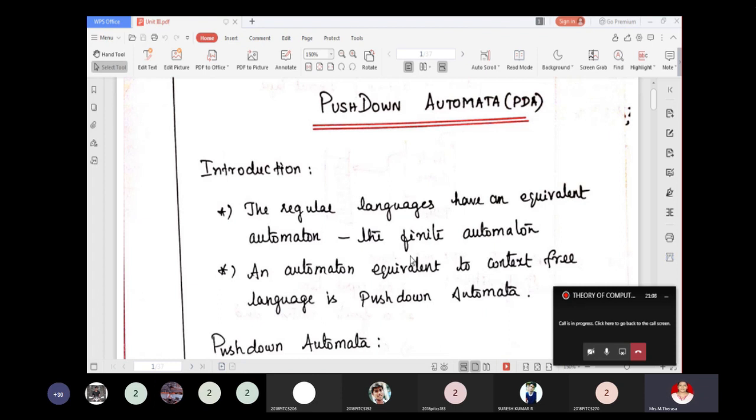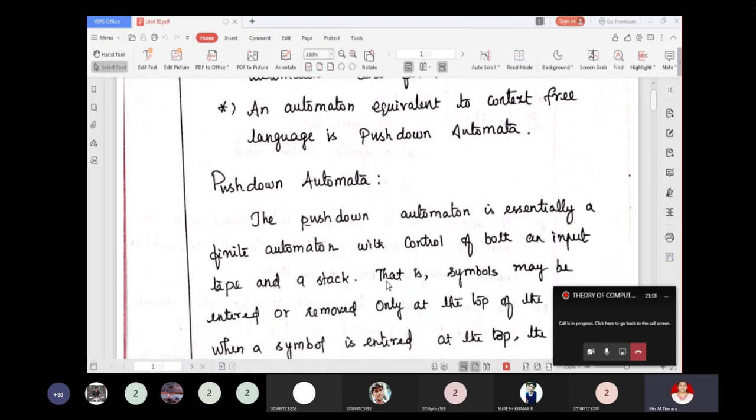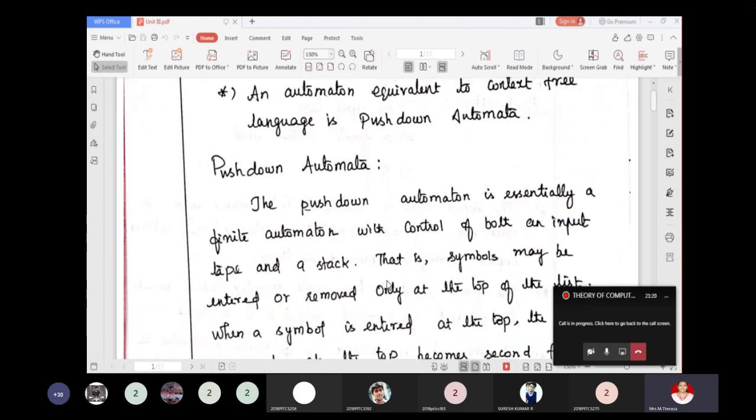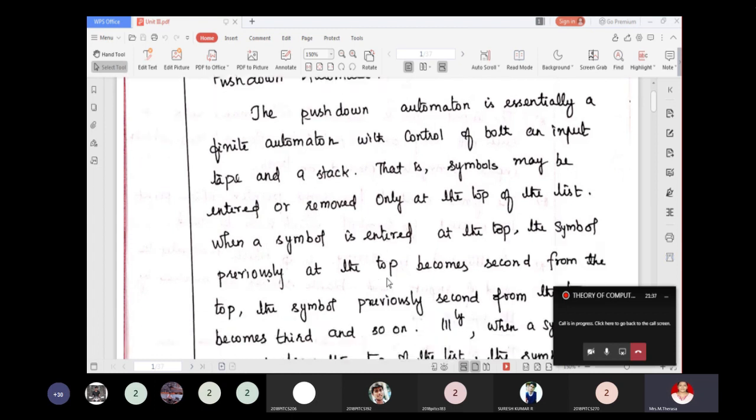As we know, the regular languages have an equivalent automaton that is called finite automaton. An automaton equivalent to the context free language is pushdown automata. Let us study about this pushdown automata. The pushdown automaton is essentially a finite automaton with control of both an input tape and a stack. That is, symbols may be entered or removed only at the top of the stack.